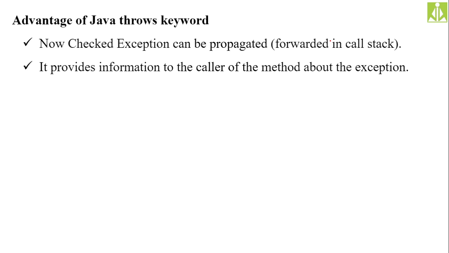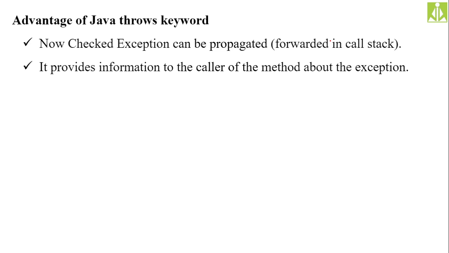Now checked exceptions can be propagated, because in the previous example we discussed that checked exceptions are not propagated from method to method. But now with the help of the throws keyword, if you safeguard your method with throws, it is capable of throwing checked exceptions as well. It provides information to the caller of the method about the exception.